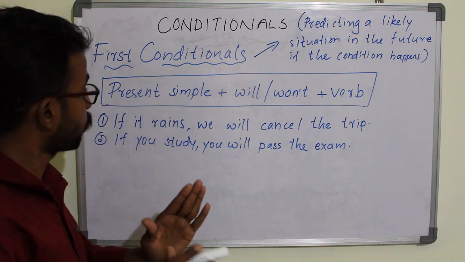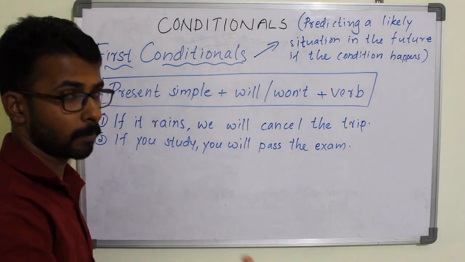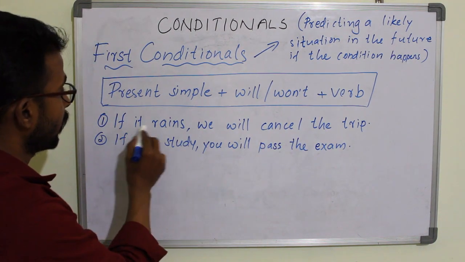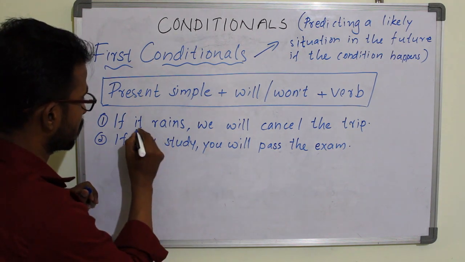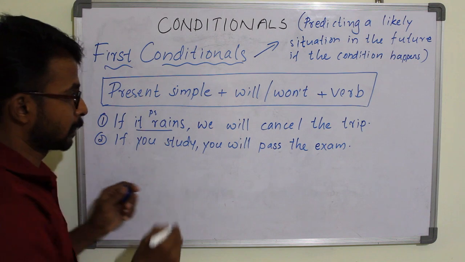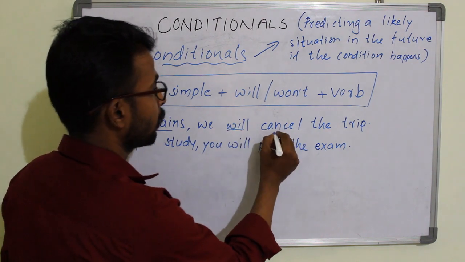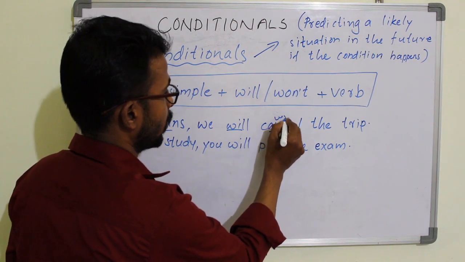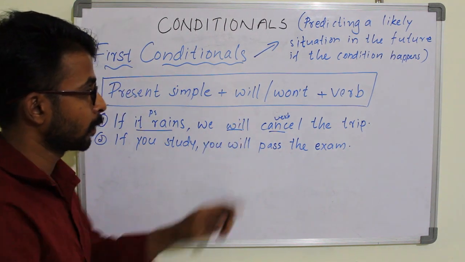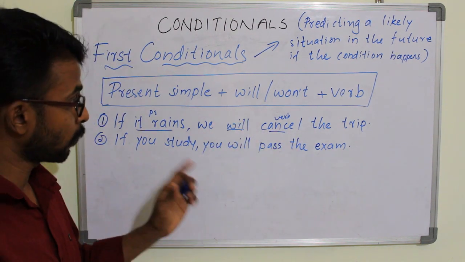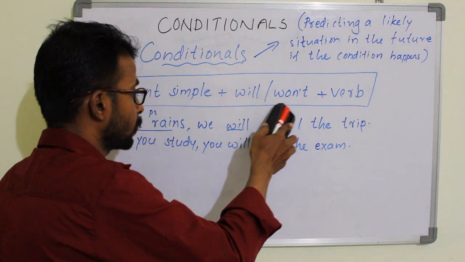So its format is present simple plus will or won't plus verb. Don't get confused here. You see, present simple: if it rains, it rains. This area is present simple. Then will or won't, helping verb, then verb. This is the format of our first conditional, right?